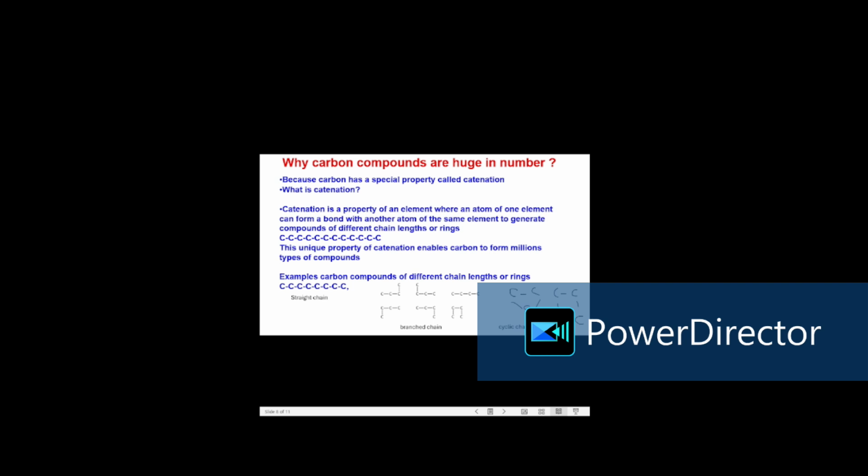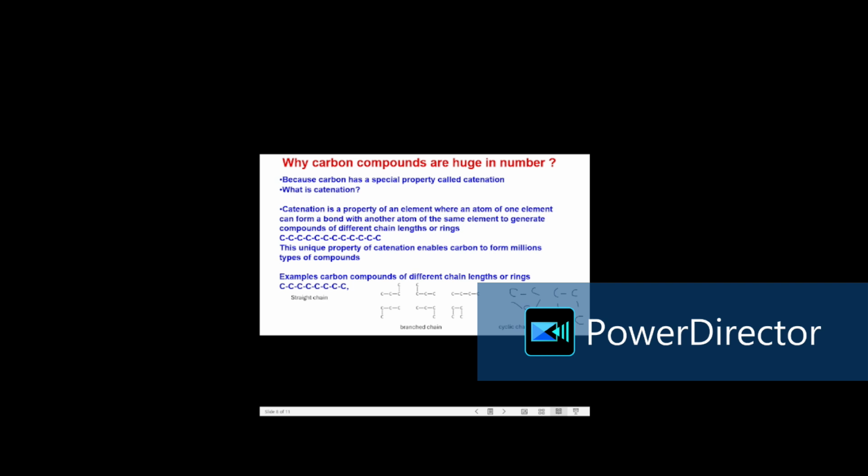This open chain compound can be of two types. One is the straight chain, where there is no branching. The other one is the branched open chain compound, where you will see different branches in the carbon compound. Cyclic compounds can have different numbers of carbon atoms in the ring. This is a cyclic compound that contains 3 carbons, and this is a cyclic compound that contains 4 carbon atoms. We can have cyclic compounds containing different numbers of carbon atoms.